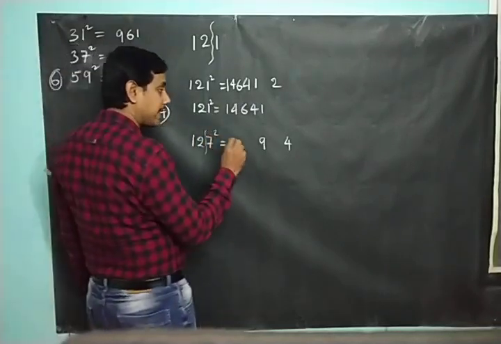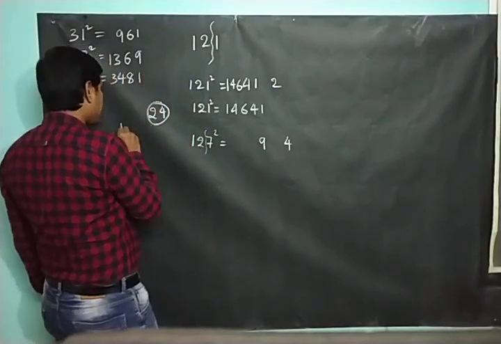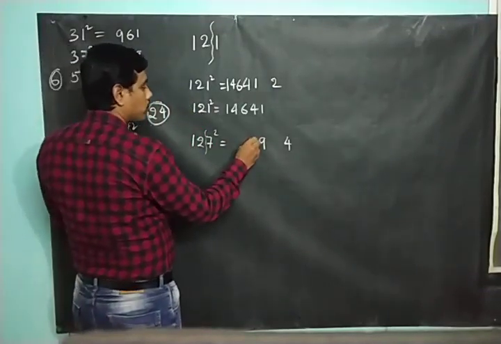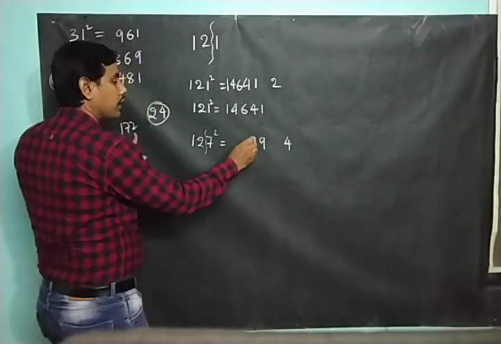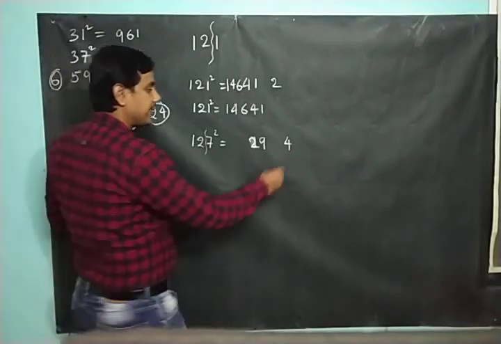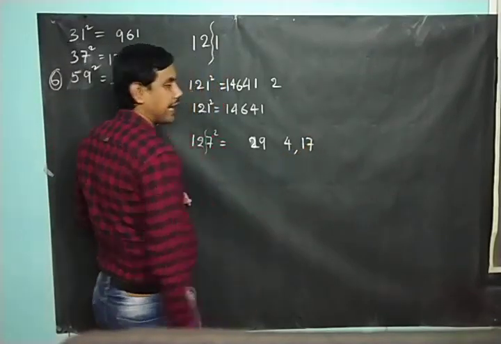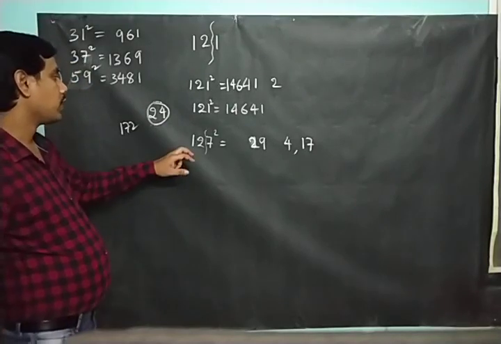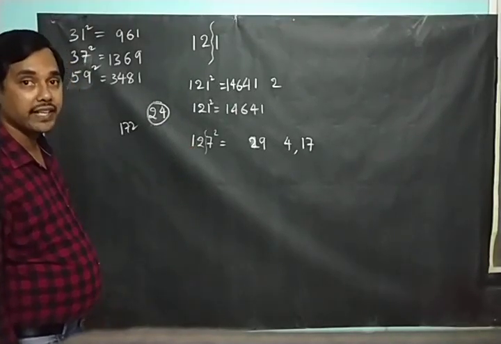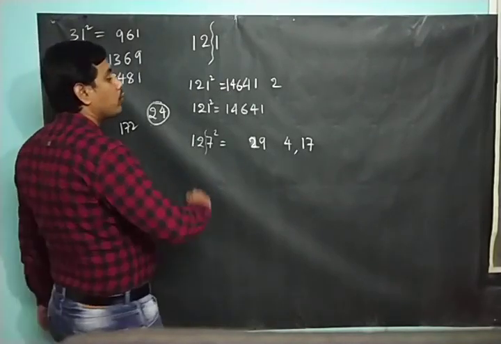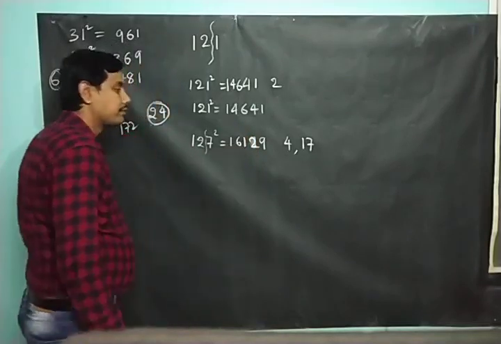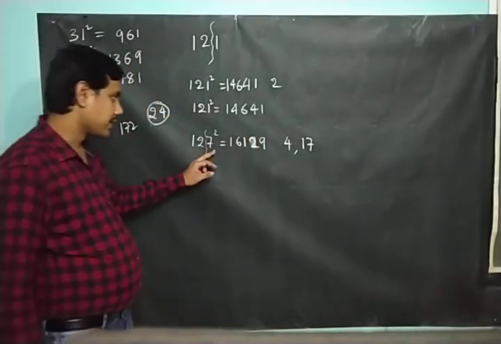Remember, we should only write the unit place number. We got the value 172. So what is the unit place? 2. What is remaining? 17. That is the carry. Right? So now what is 12 square? 144. 144 plus 17 is 161.